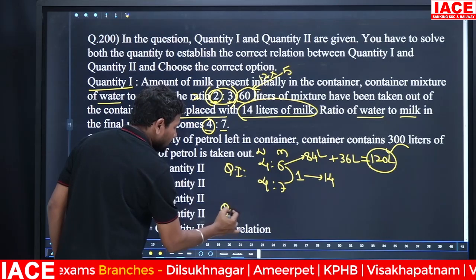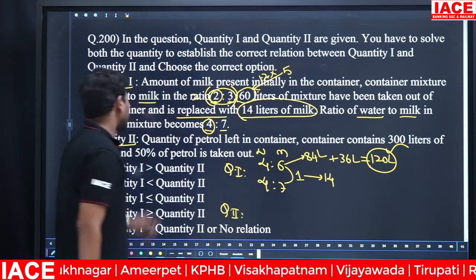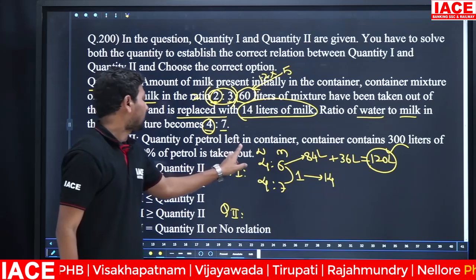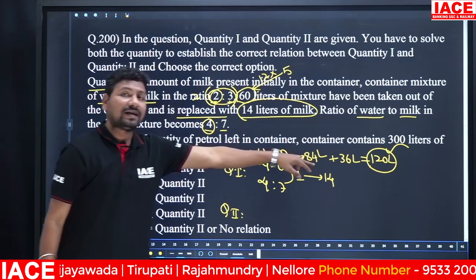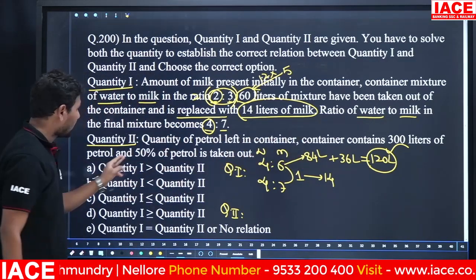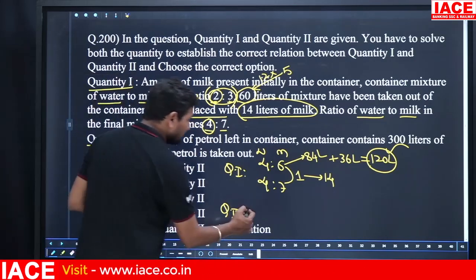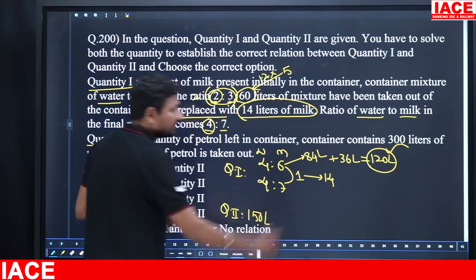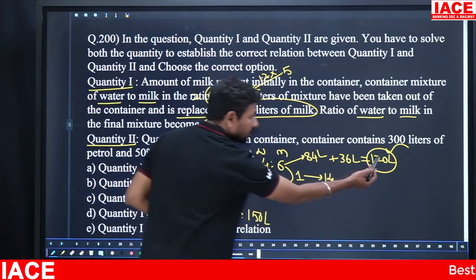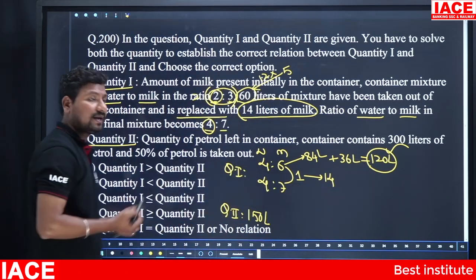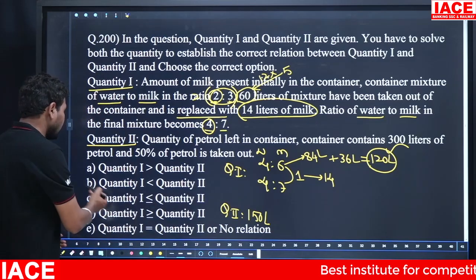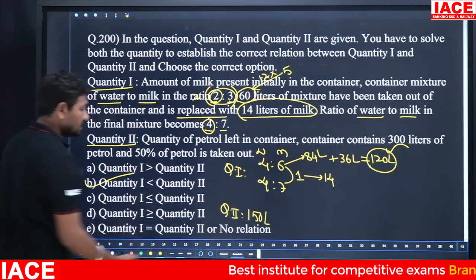And coming to quantity 2. The quantity of petrol left in the container: it contains 300 liters of petrol and 50% petrol is taken out. Out of 300 liters, 50% is taken out means the remaining is how many liters? 150 liters. Is 150 bigger or 120 bigger? 150 is bigger. Then directly we will say quantity 1 is less than quantity 2. Then option B is correct.